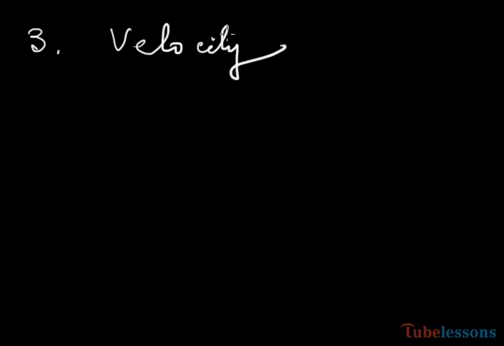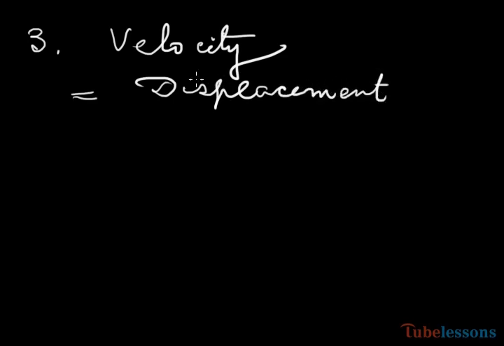Now the third is number 3, velocity. You know that velocity is the rate of displacement with respect to time. So velocity equal to displacement by time.